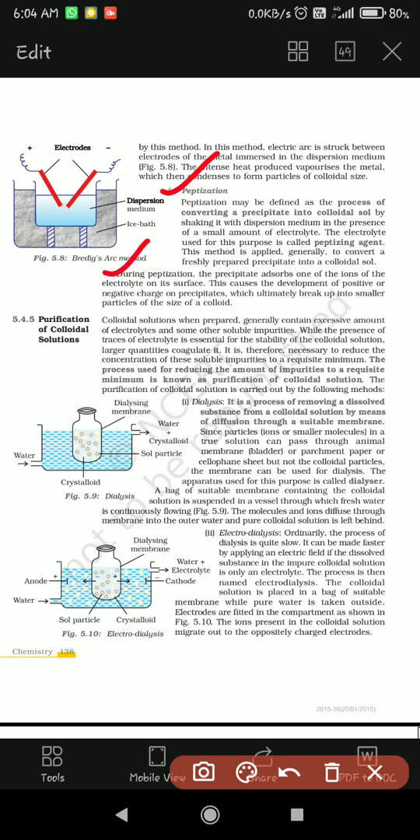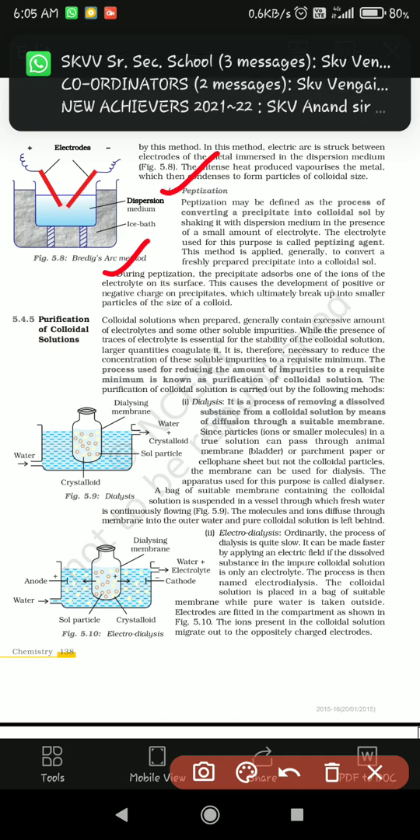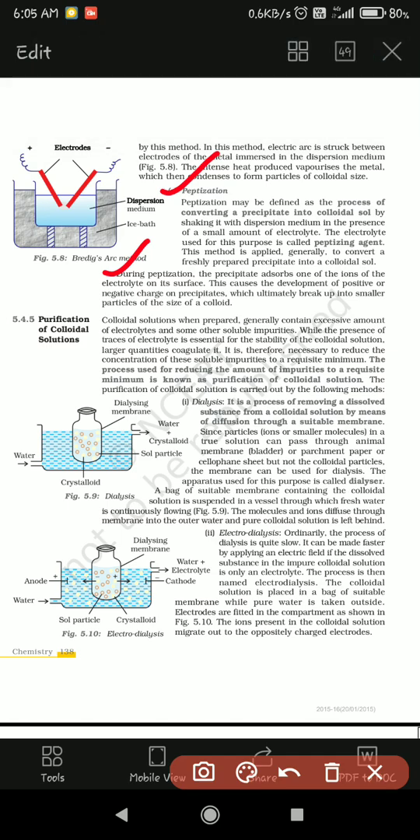During peptization, the precipitate absorbs one of the ions of the electrolyte onto its surface. This causes the development of positive and negative charge on the precipitate, which ultimately breaks up into smaller particles of the size of the colloid.